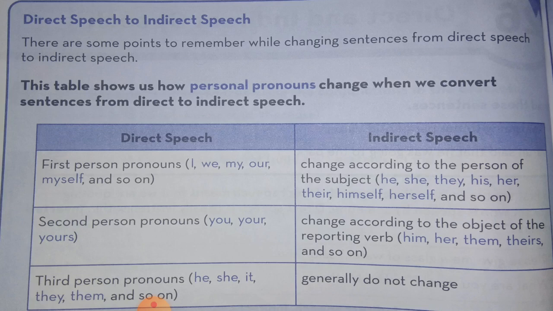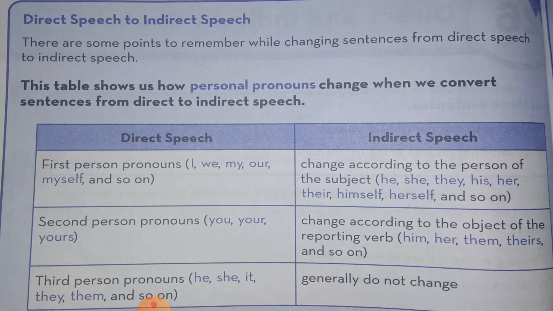Direct speech to indirect speech. There are some points to remember while changing sentences from direct speech to indirect speech. This table will show us how personal pronouns change when we convert sentences. First person pronouns I, we, my, our, myself change according to the person of the subject: he, she, they, his, her, their, himself, herself.